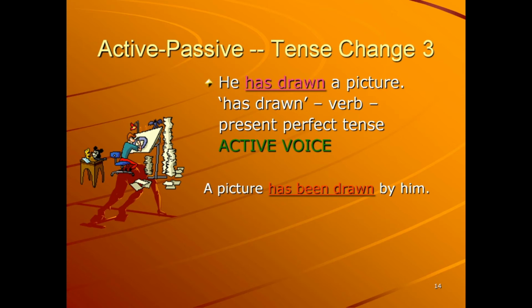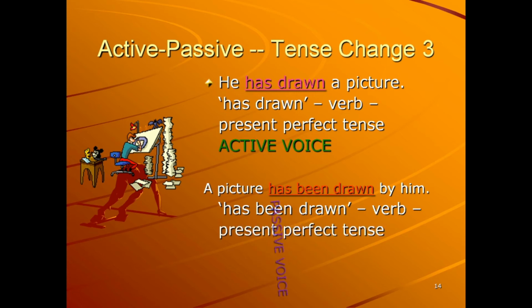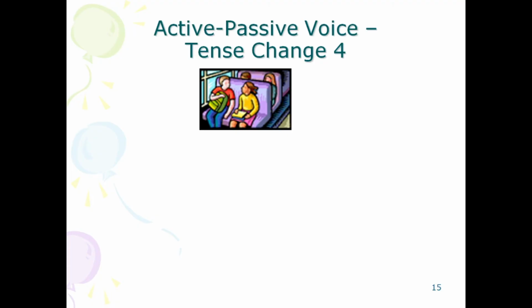When we change into passive voice sentence, a picture, it is the singular subject. So we use has been plus drawn. Has been drawn, it is the passive verb in the present perfect tense. Has been drawn is the verb or passive verb. Present perfect tense, passive voice.